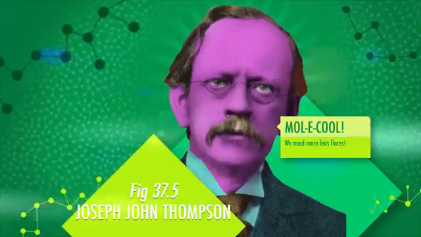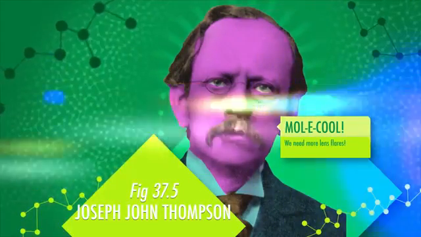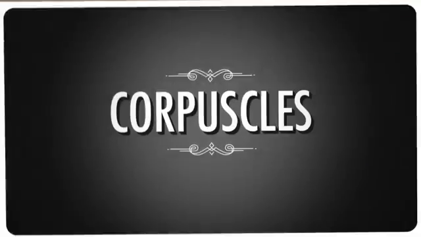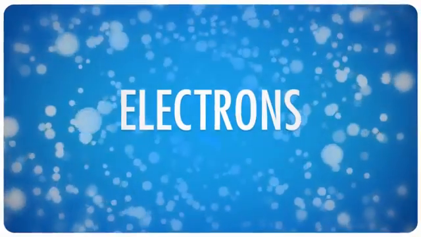Then, English physicist J.J. Thomson took the discharge tube research further. By measuring how much heat the cathode rays generated, how much they could be bent by magnets and other things, he was able to estimate the mass of the rays. And the mass was about 1,000 times lighter than hydrogen, the smallest bit of matter known at the time. He concluded that the cathode rays weren't rays or waves at all, but were in fact very light, very small, negatively charged particles. He called them corpuscles. We call them electrons. So even though we didn't understand what shapes they took, we knew that there were both negative and positive components to matter.